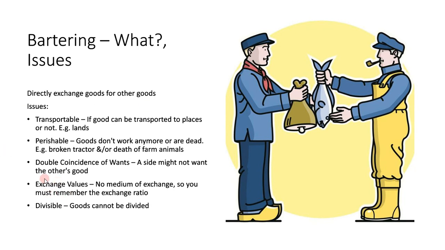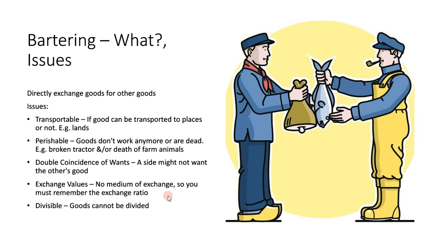Okay, so next one is exchange values. Of course, there's no medium of exchange. You trade goods directly, so there's no medium of exchange, and it's really tiring to remember the ratios. You can just argue over and over again. For example, let's say you trade two cows for a horse, or 5 pigs for like 10 barns of hay.